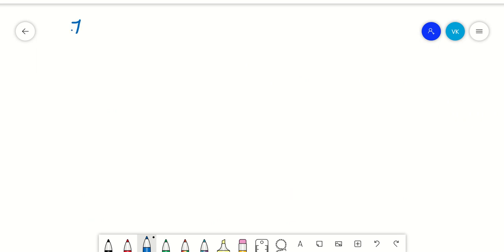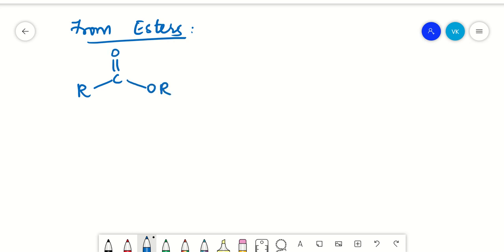Let us take esters. What are esters? R, C, double bond, O, O, R. Right? Now, on addition of methyl magnesium halide, CH3 MgBr, this carbon has partial positive charge and this oxygen has partial negative charge, and the methyl group has partial negative charge with partial positive on the metal.